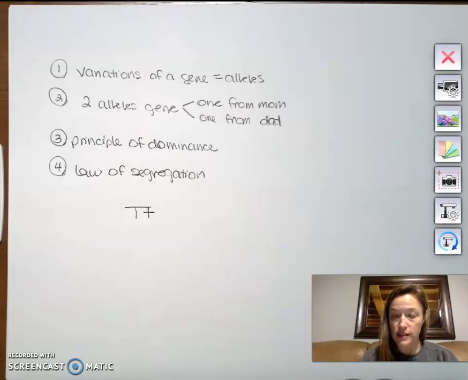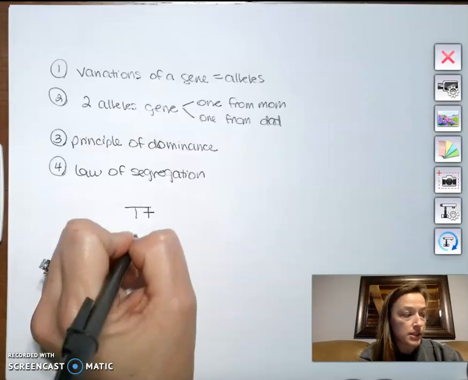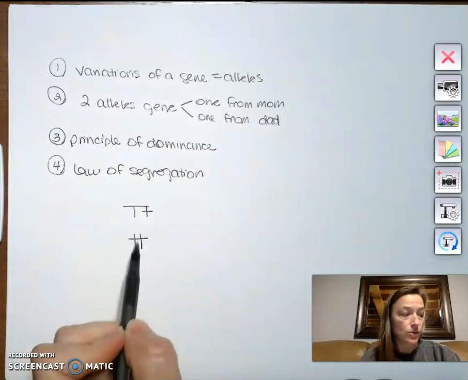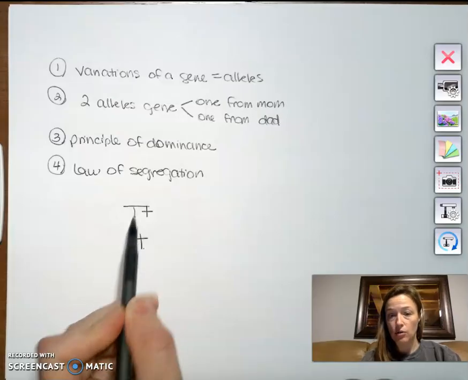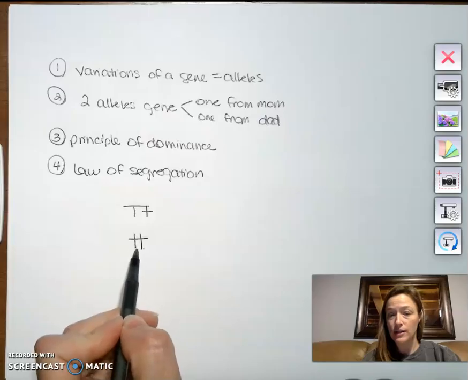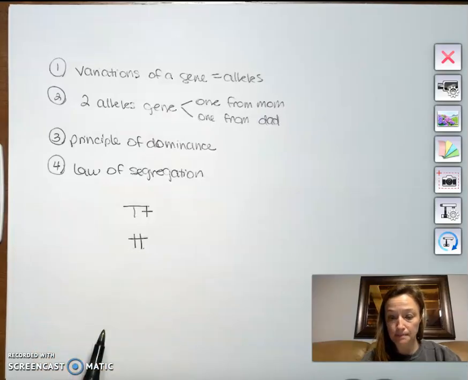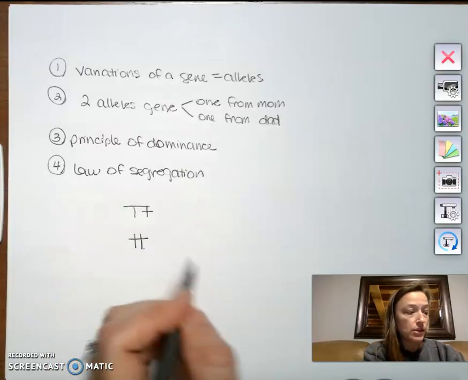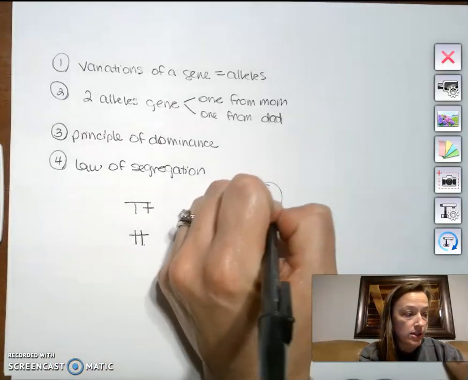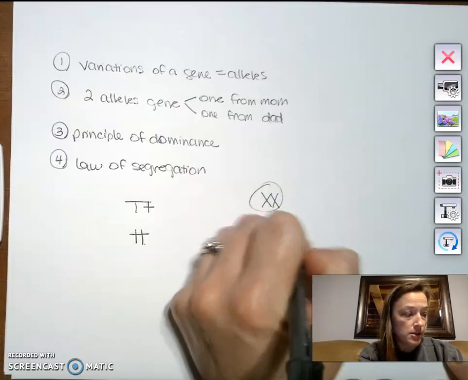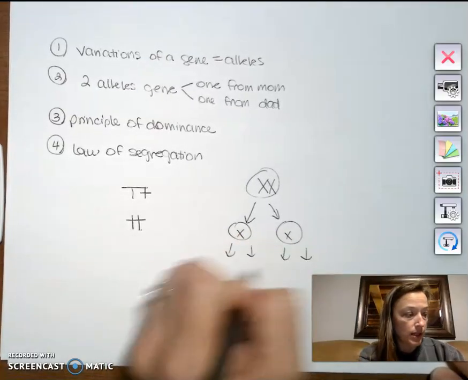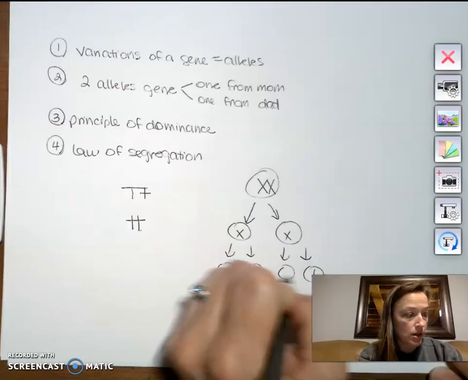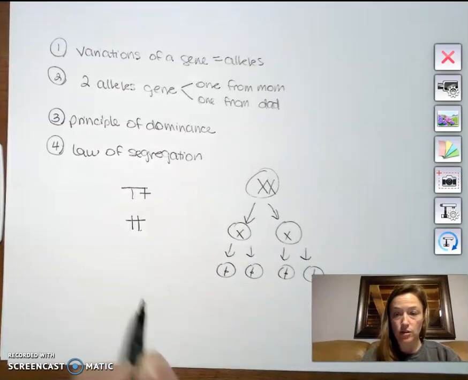I can describe what it means for an allele to be recessive. Recessive alleles will always be masked by dominant, so the only time you will see a recessive trait is when you have 2 recessive alleles. So again, if you have a tall, the plant's going to be tall. The only way the plant can be short is if it inherits a short gene from mom and a short gene from dad. I can explain the law of segregation. That's just saying that chromosomes will separate, and I didn't draw mom in red like I've been doing, but as this plant or the animal or the whatever goes through meiosis, those chromosomes will separate out into those 4 daughter cells.